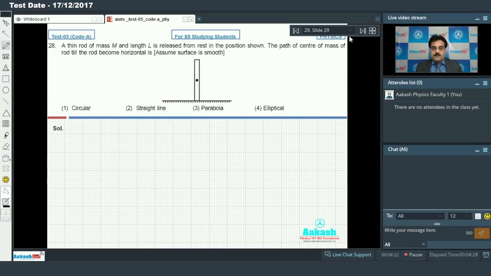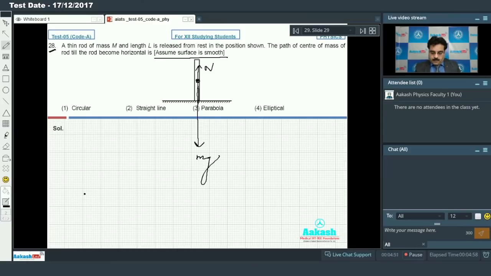If I go for question number 28, a thin rod of mass m and length L is released from rest in the position shown. The path of the center of mass of the rod till the rod becomes horizontal, assume the surface is smooth. So we'll see, there is a force, weight, which will act in the downward direction, and there is another force, that is the normal force.